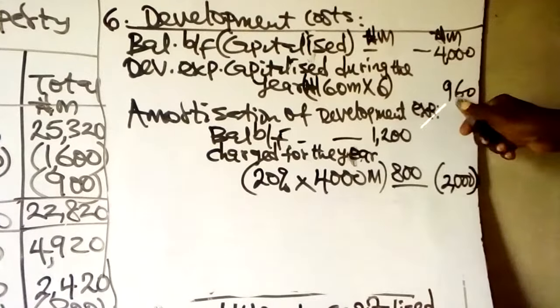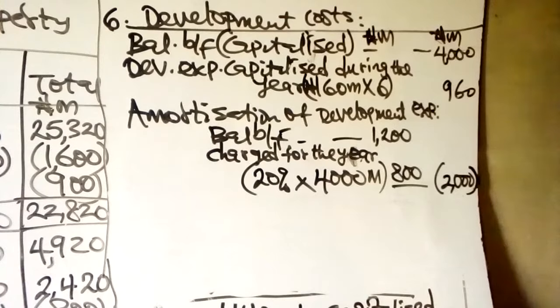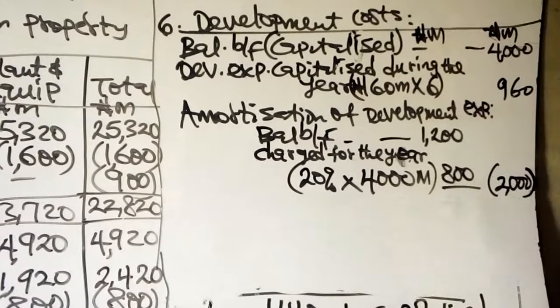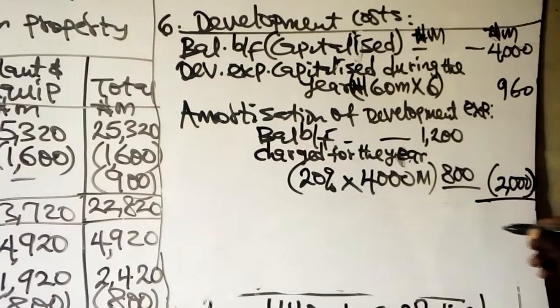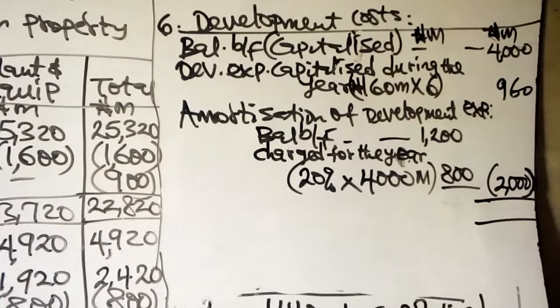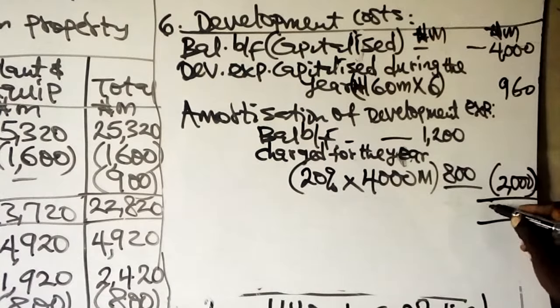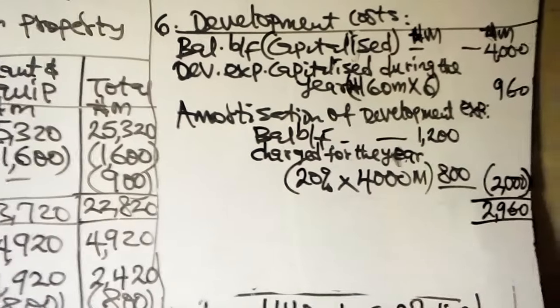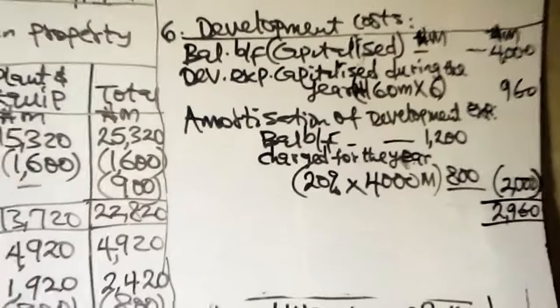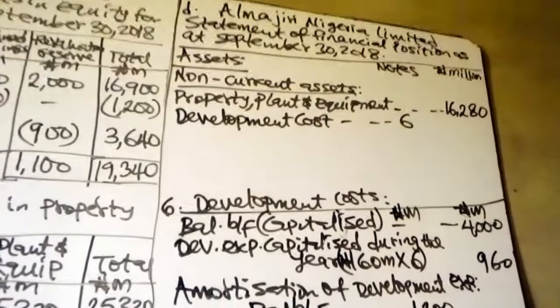Why are we not charging amortization on 960? I've told you that it is because the project is still in development. That is why you don't need to charge amortization on the 960. Had the project been completed, then you would need to amortize the 960 at 20%. So 4,000 plus 960 minus 2,000, then you have 2,960. So that is the development expenditure that will be recognized in the statement of financial position.